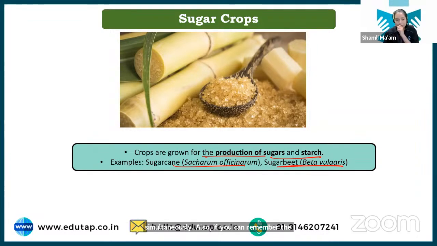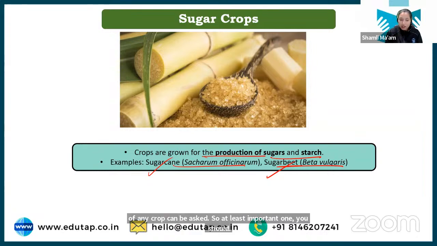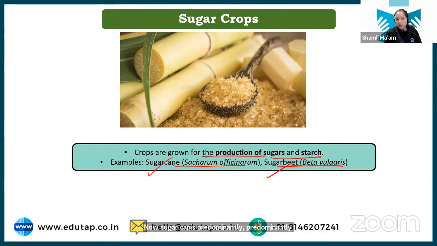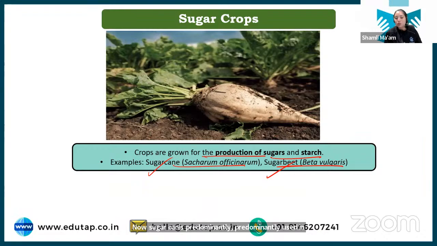At least the important examples: sugarcane, sugar beet. If you can remember the scientific name, you should learn it, because it can be asked. Scientific name of any crop can be asked, so at least the important ones you should remember. Now, sugarcane is predominantly used in India for the production of sugar, but sugar beet is used in foreign countries for the production of sugar.